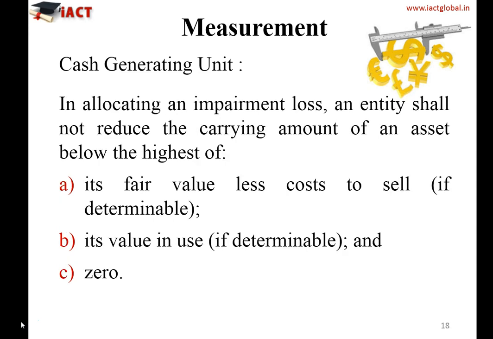So in allocating this impairment loss, an entity should not reduce the carrying value of an asset below the highest of the following. So just think about it, you cannot reduce the value of an asset below 0, so it cannot be minus at all. It can be maximum to 0. Or you can say it should be at the value which it would have been if there were no impairment, so its fair value less cost to sell, or its value in use, or 0. So in allocating an impairment loss, an entity shall not reduce the carrying value of an asset below the highest of all these three.